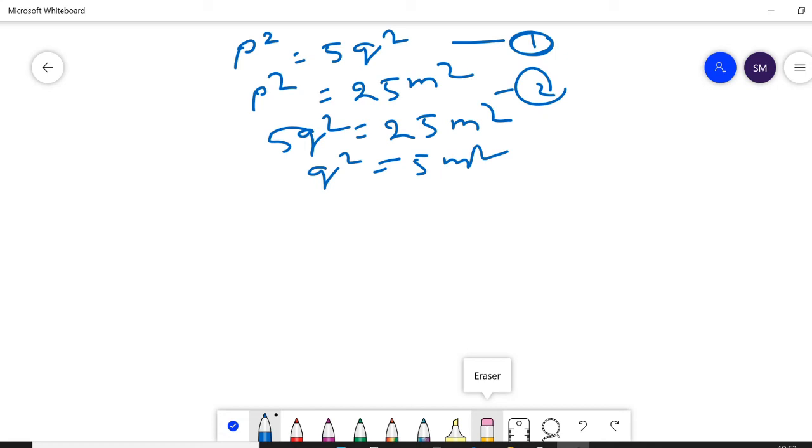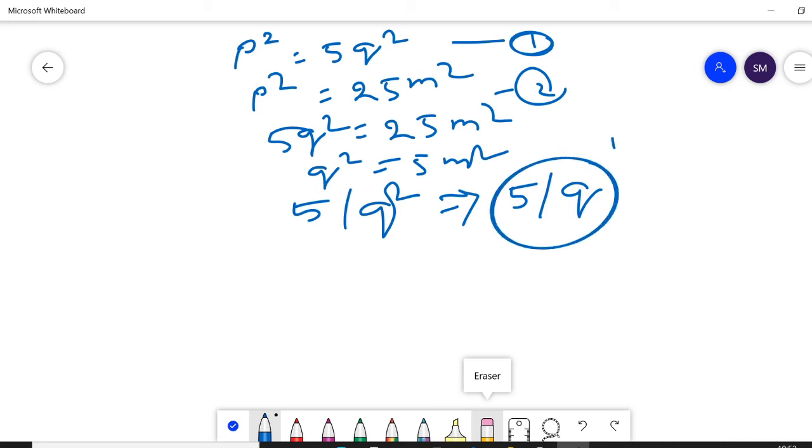Then by the fundamental theorem of arithmetic, if 5 divides q square, then 5 divides q. Meaning 5 is also a factor of q. And before, you got that 5 is a factor of p. Then 5 is a factor of q and 5 is also a factor of p. But this contradicts our assumption.